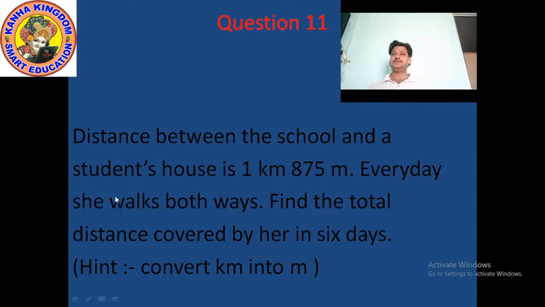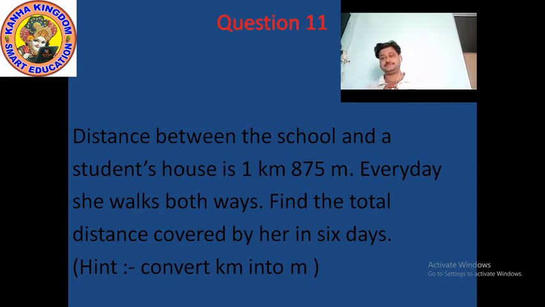First thing, the distance. What is the distance? The school and the house of a student is how much? 1 kilometer 875 meter.